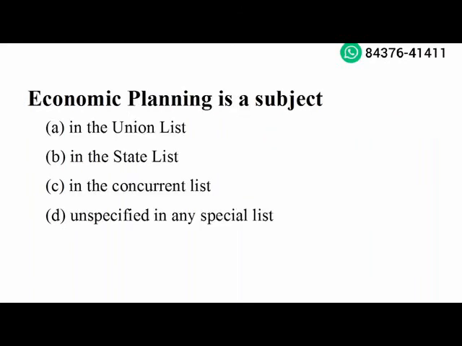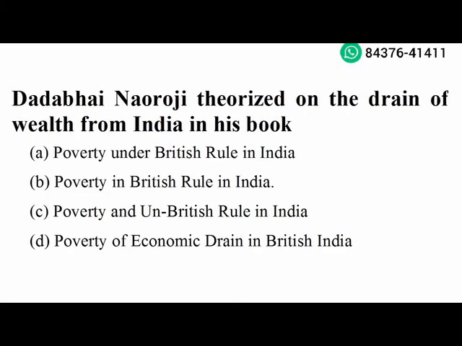Next question. Economic planning is a subject in the Union list. Option A is the right answer. Next question. Dadabhai Naoroji theorized on the drain of wealth from India in his book Poverty and Un-British Rule in India. Option C is the right answer.